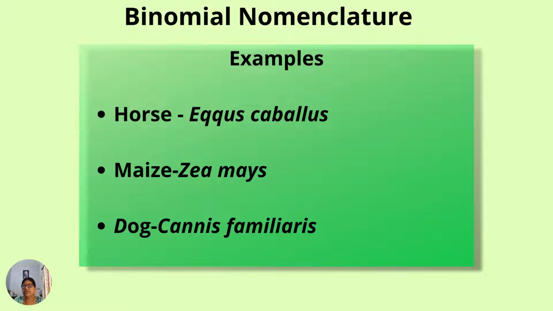Likewise, horse, maize, and dog are some examples to learn what is binomial nomenclature. The scientific names have Latin origin. The names are written in italics, and the first letter in the genus is always in capitals.